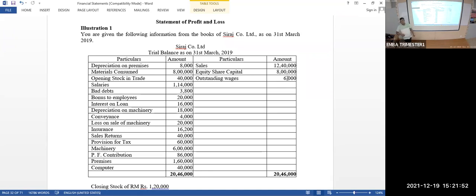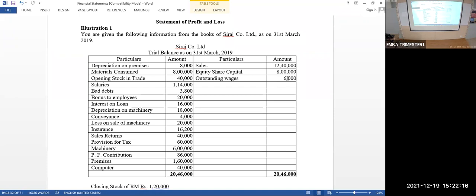All right. So let us take one small question and try to understand how the preparation of the profit and loss account takes place. Illustration 1, what you are seeing on the screen, is about the statement of profit and loss. It's a trial balance actually. By this time, you know what a trial balance is.